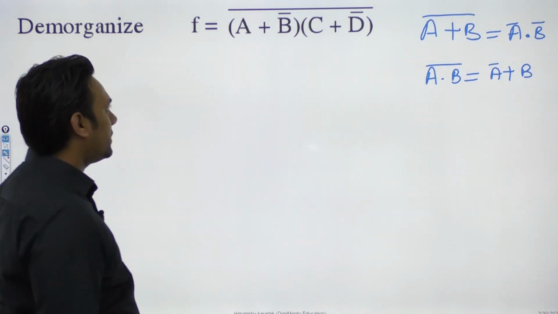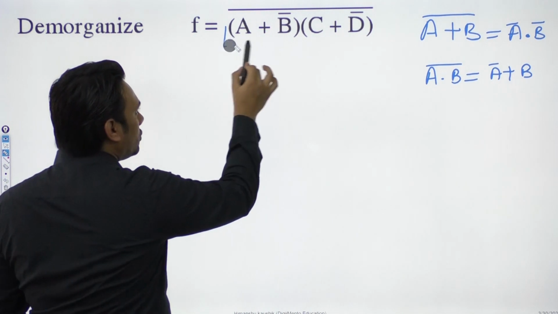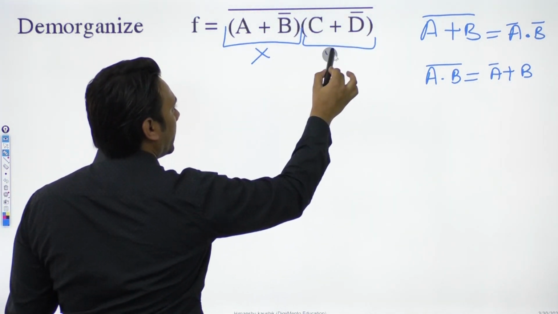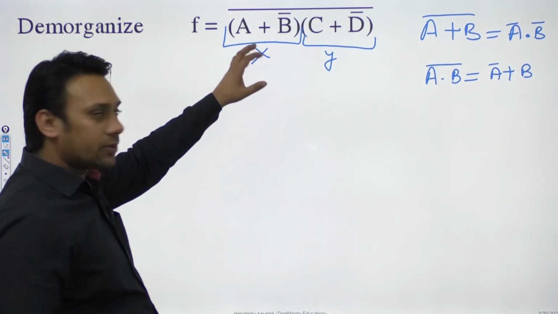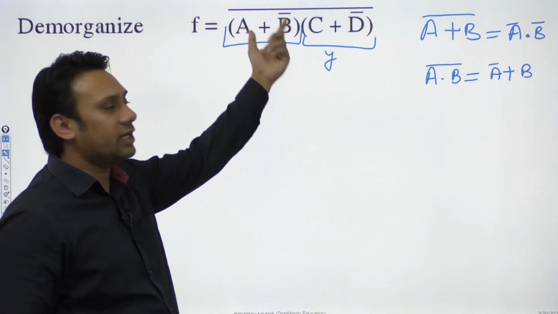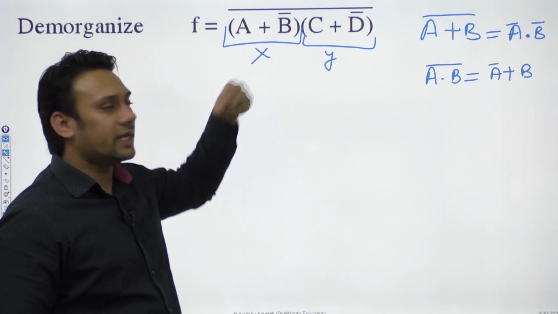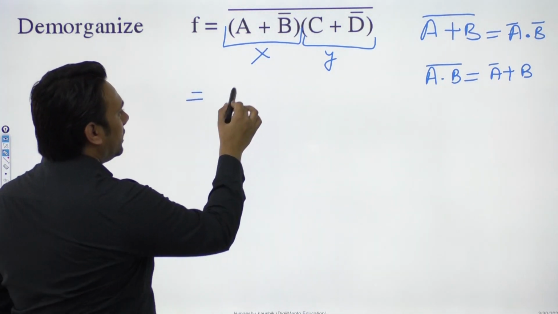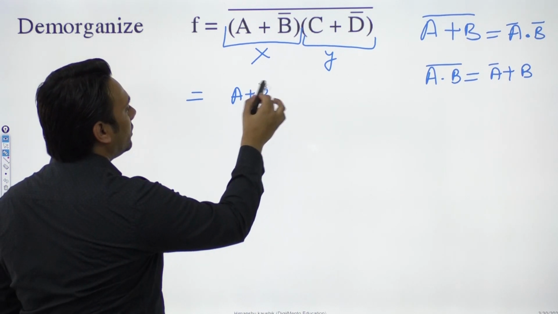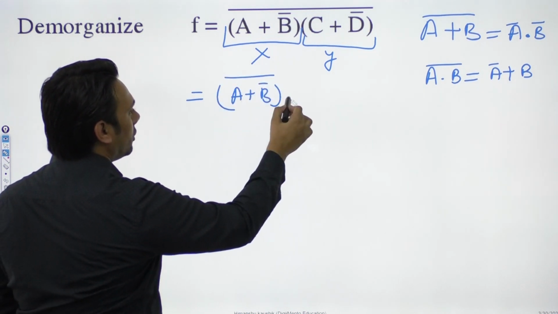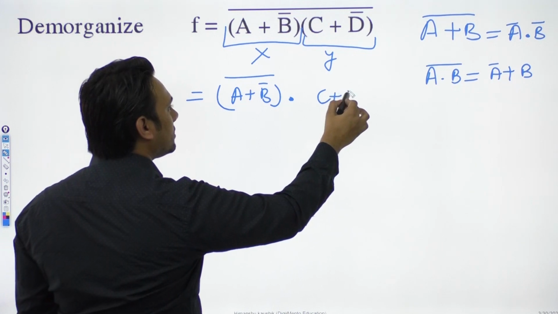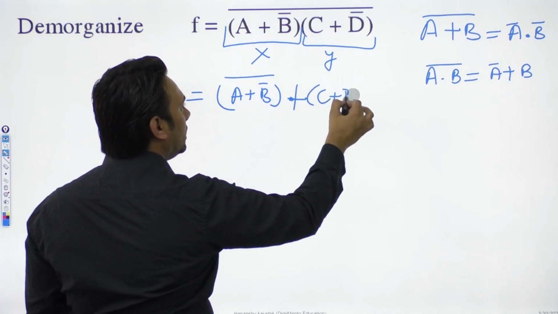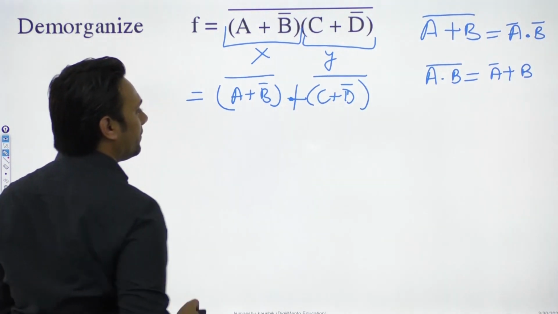Now here in this expression, you can assume this entire part as x, and this entire part as y. Then this equation says (x dot y) whole complementation. That means I can apply De Morgan's law on this. So you can apply it in this manner. You can have ((a plus b) complement) whole complement dot ((c plus d) complement) whole complementation, where this dot will be changed to plus.